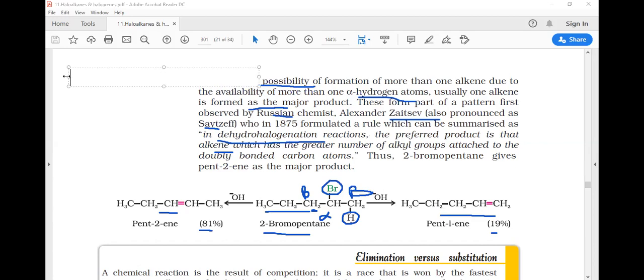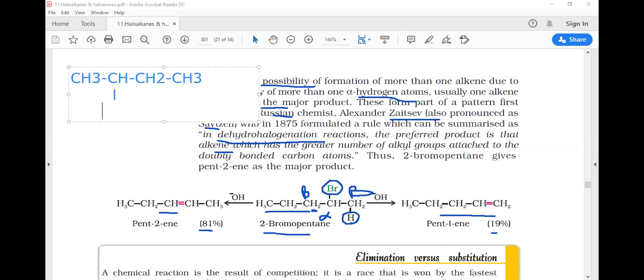Suppose we take CH3, CH3, CH, CH2, CH3. Here we take 2-bromo, Br. 2-bromobutane reacts with alcoholic KOH. Then what is the preferred product? What is the major product?